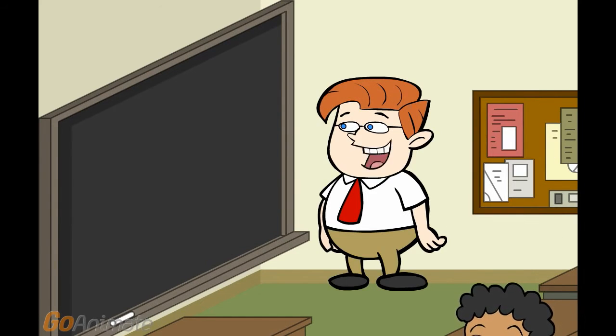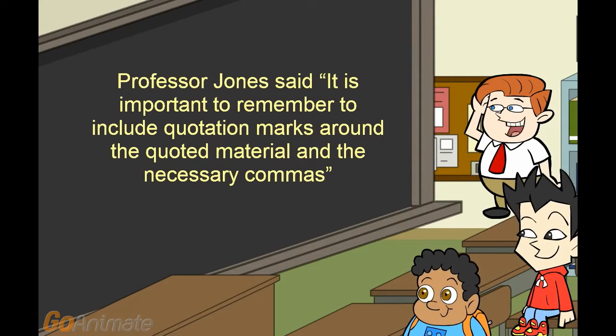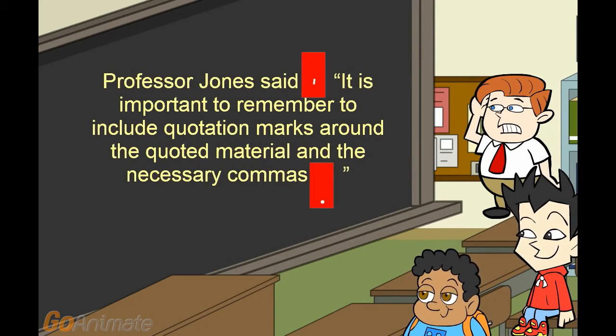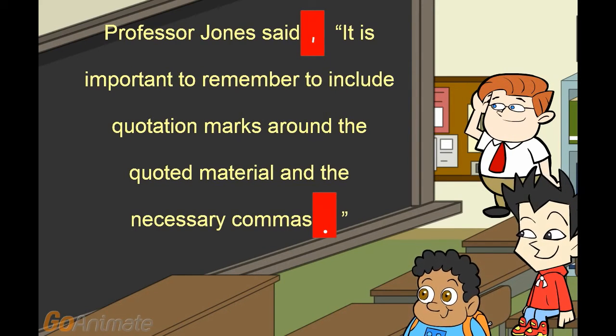Now have a look at this example. Where do we put the comma and full stop in the sentence? Well, we place the comma before the quotation, and the full stop at the end of the sentence, within the quotation. Be careful, the period, in other words the full stop, is within the quotation mark.